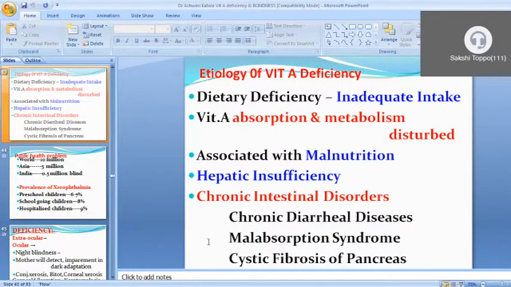Etiology of vitamin A deficiency: if dietary intake is not proper or there is disturbance in absorption and metabolism, that is the main etiology. If absorption is poor or intake inadequate, it causes malnutrition. Then less storage in the liver, that is hepatic insufficiency. Chronic intestinal disorder, chronic diarrhea, malabsorption or cystic fibrosis of the pancreas can also lead to deficiency.